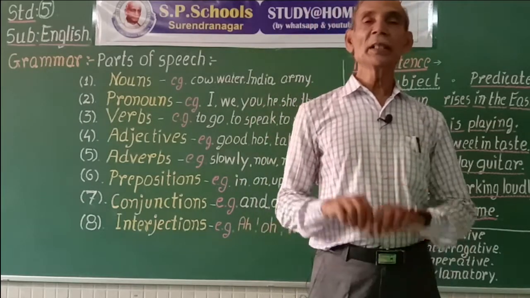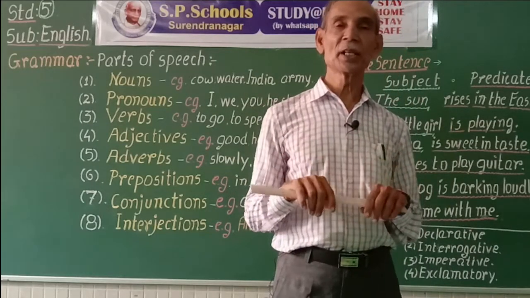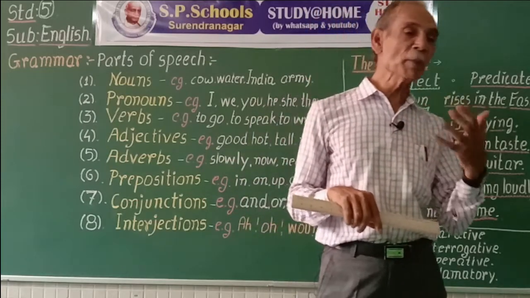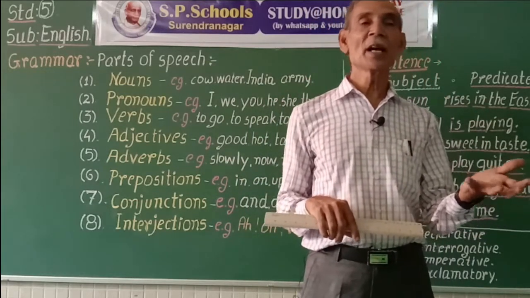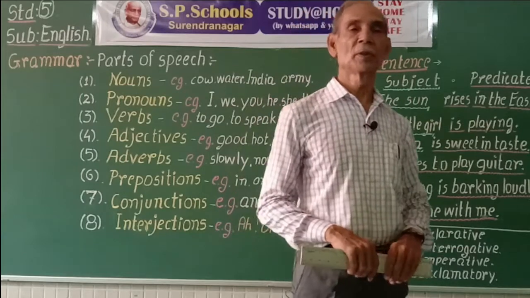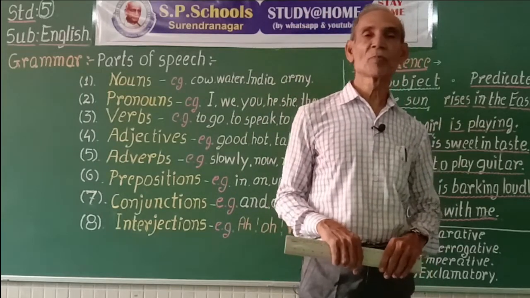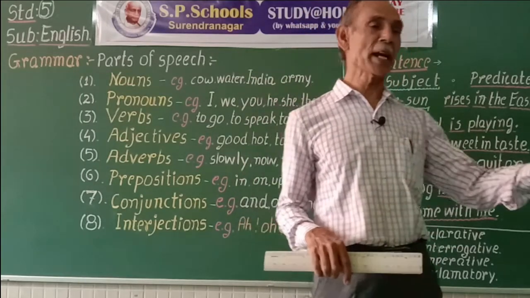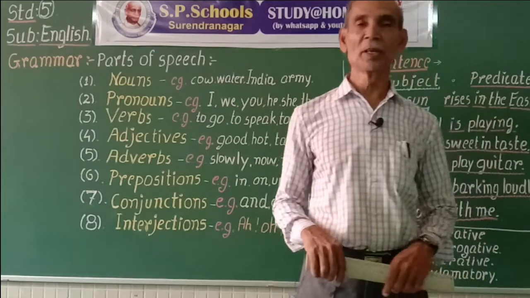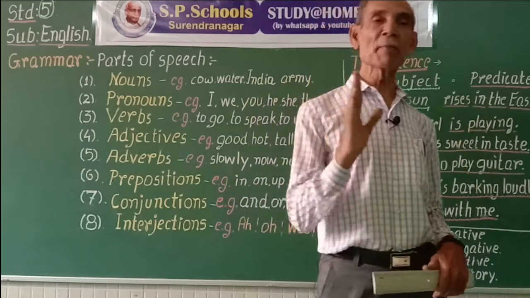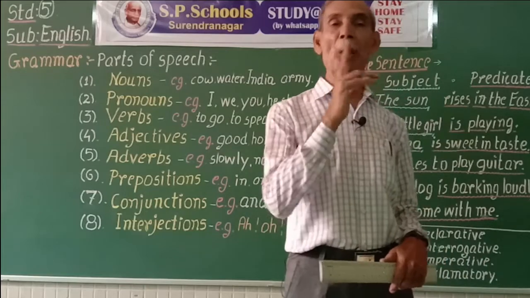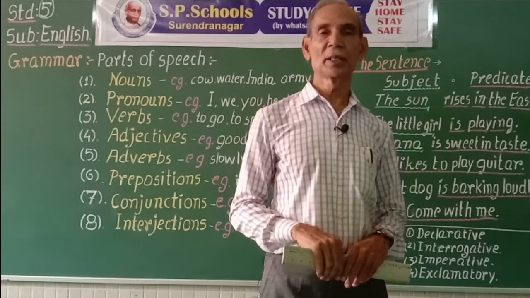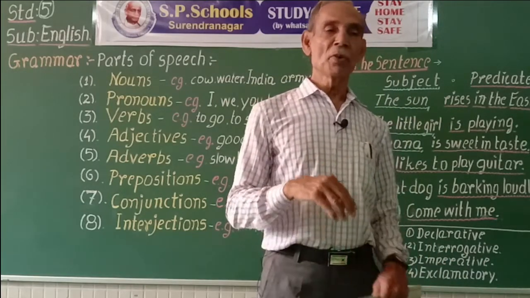Now, in a sentence, we say something about something, and whatever we say is another part. So, a sentence can be divided into two parts.